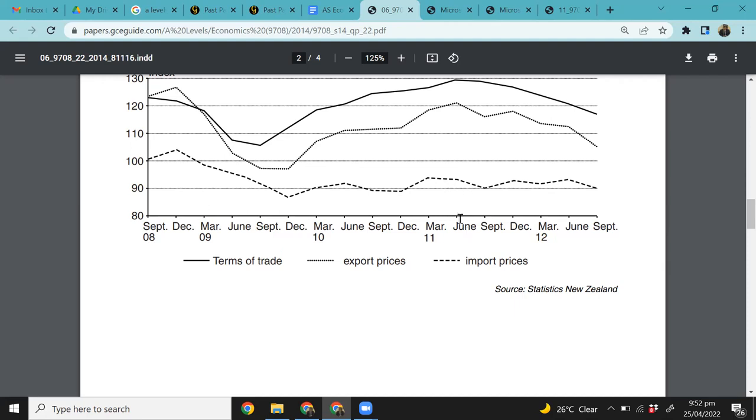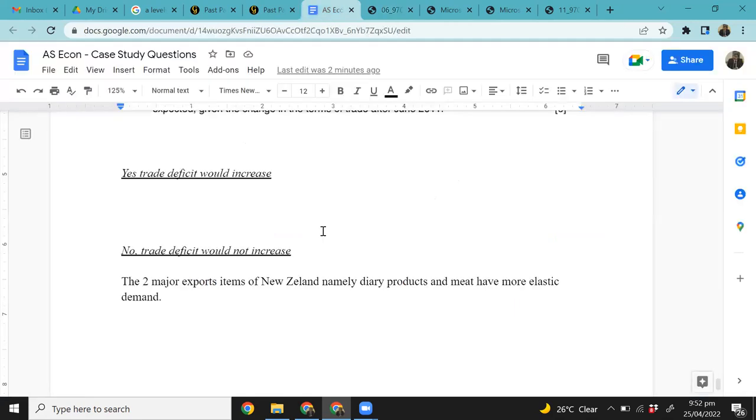If you look at June, this is exactly June. Somewhere here was your import prices initially, and by the end of September 2012, your import prices slightly declined. If you're importing inelastic goods, is that a good thing or a bad thing for you? What do you think? Depends on export prices of competitive countries. If they're less than New Zealand, then even if the terms of trade depreciate, it won't have much effect on the exports of New Zealand.